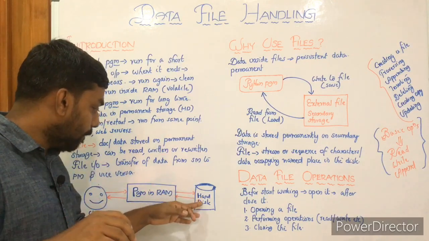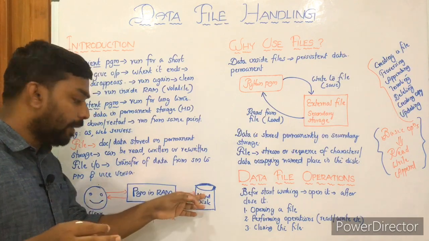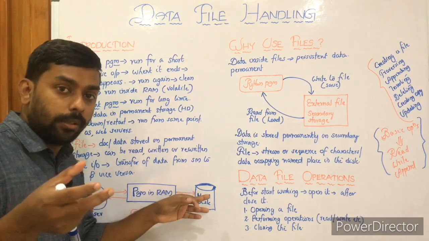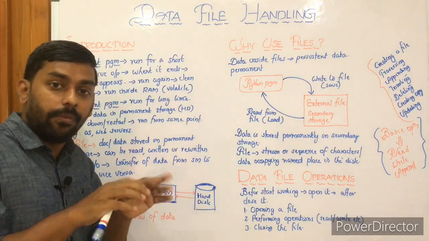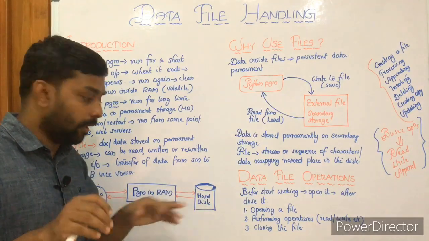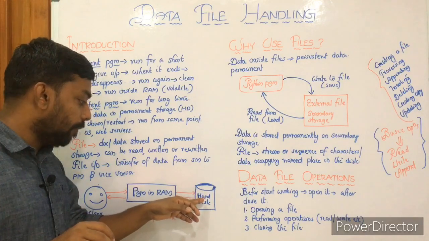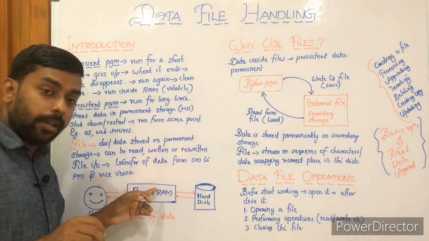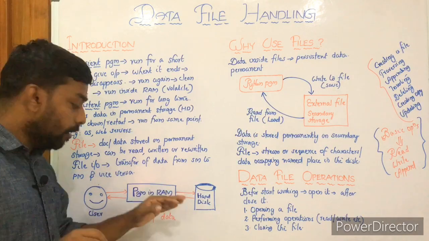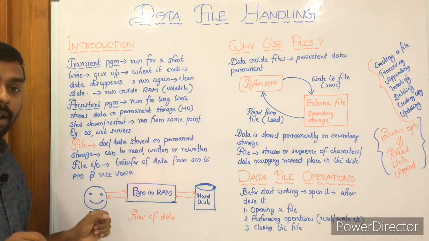Sometimes you have to take input from an already existing file instead of giving it using the keyboard. So at that time, data flow will be from hard disk to RAM, or secondary memory to primary memory. So this shows the flow of data.